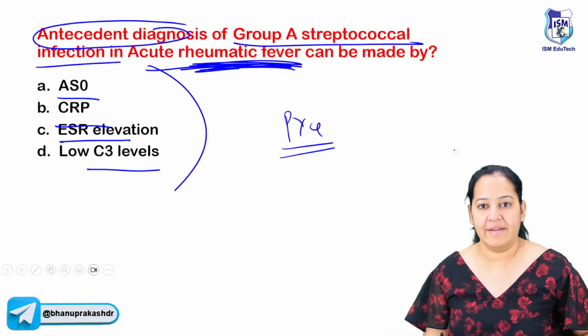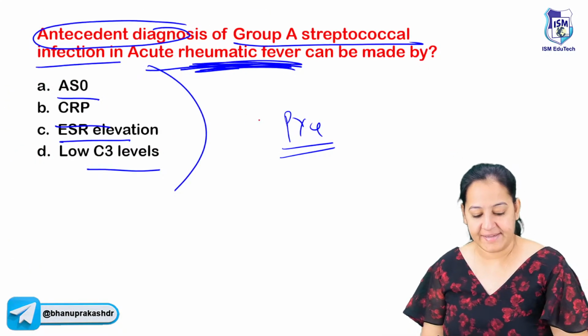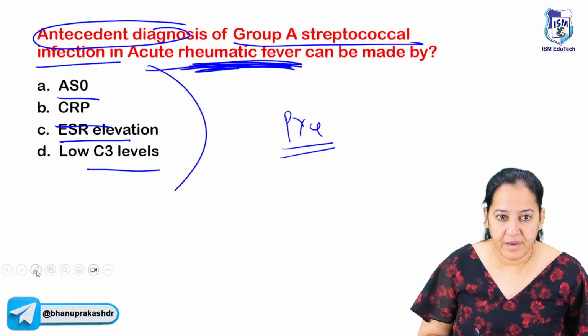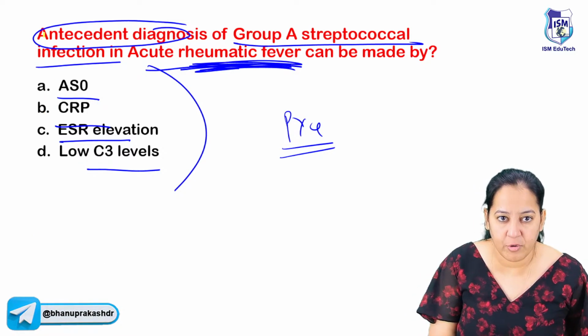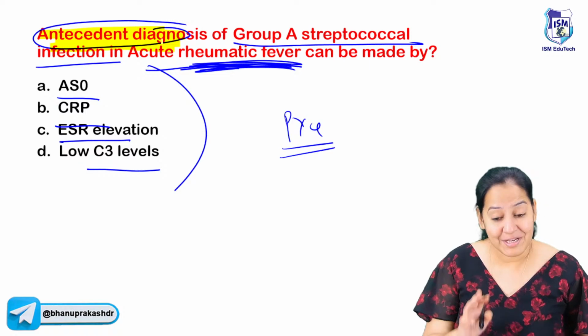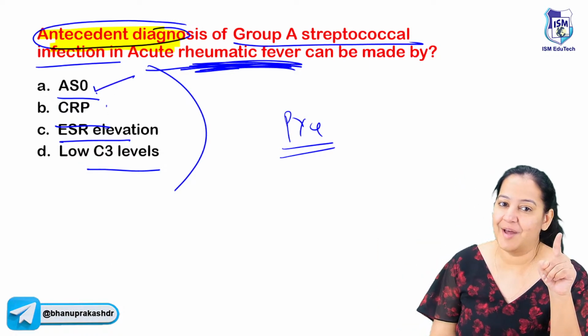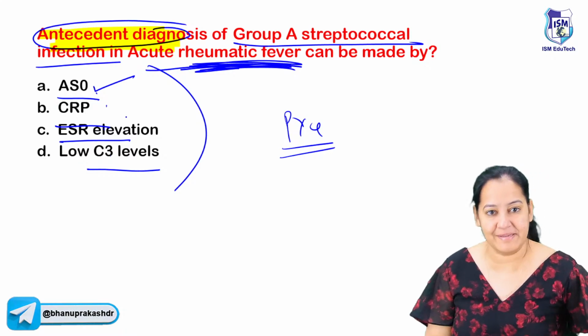Now read your question and tell me what they are asking. They are asking the antecedent criteria. Read the question carefully. They are not asking major or minor. They are asking you in the question, you can have a look, antecedent. So from the last 3, which is there? Is it ASO? Yes. Not CRP, not ESR, not C3. So the correct answer is ASO.